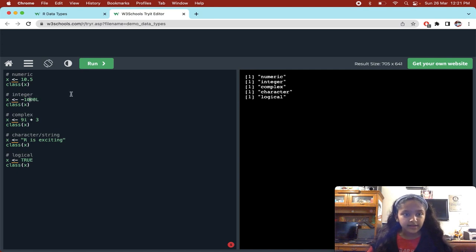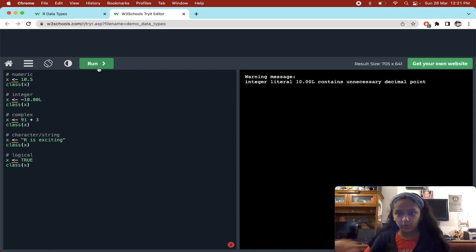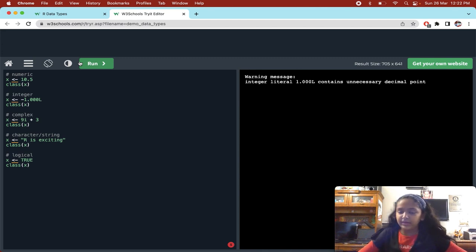And let's see if we can give a floating point number in an integer data type. No. It says integer literal 10.00L contains unnecessary decimal point. So this decimal point is not allowed. It's actually very obvious that you cannot put decimal points anywhere when you're using an integer and have given an L at the back.